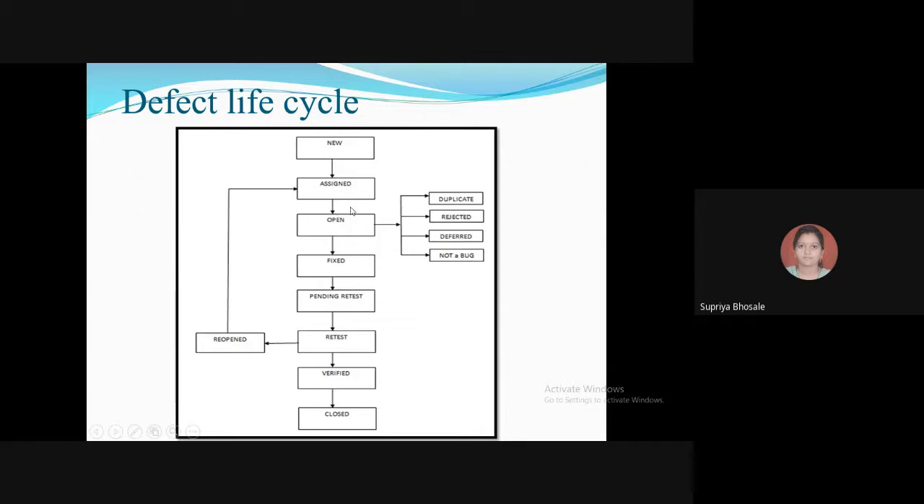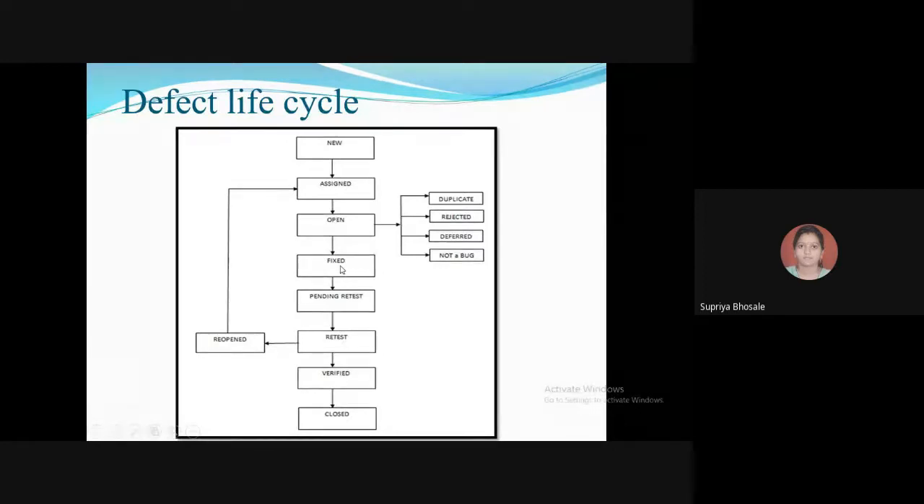Next is open. At this state, the developer has started analyzing and working on the defect fix. So here the work from the development team is going on. That is why the state is given as open. It is not yet fixed, not yet closed. It is still open. That means it is alive in the product, still present.